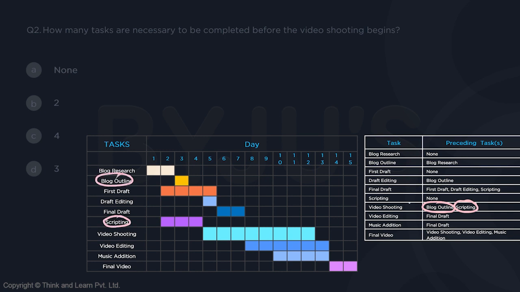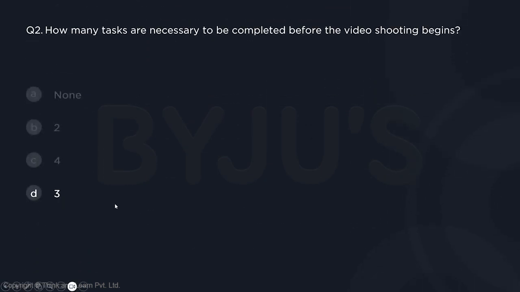And before scripting, nothing is needed. But before blog outline, we need blog research. So this also has to be completed. And before blog research, we do not need anything. So before we start video shooting, we need blog research, blog outline, and scripting. These 3 tasks to be completed. So my answer for this question is option D, that is equal to 3. So once again, I am assuming that you have understood this solution as well. Let's move on to question number 3 now.